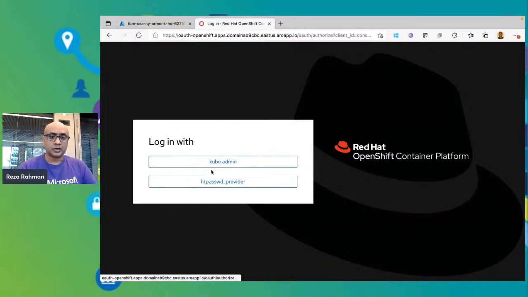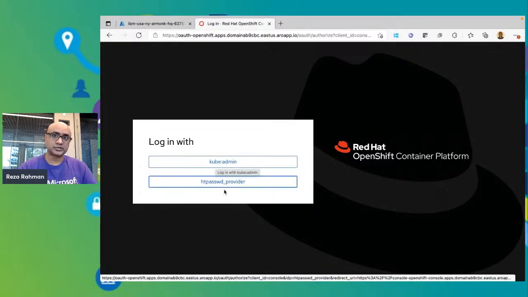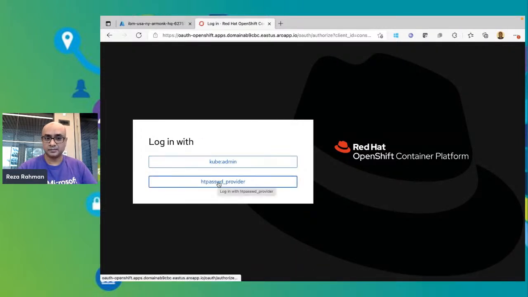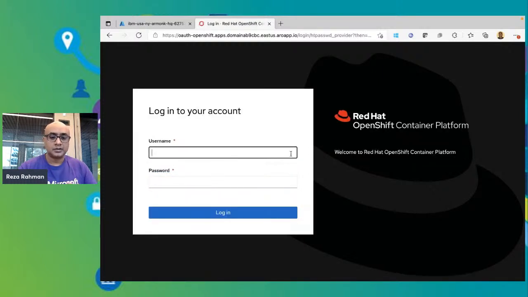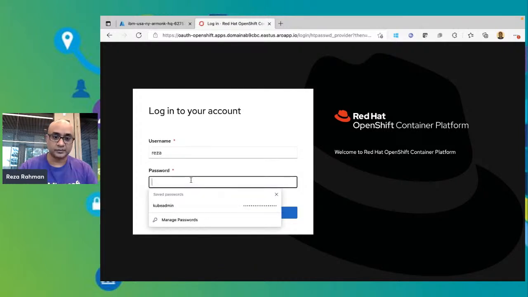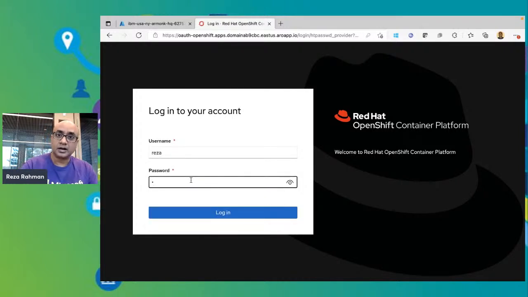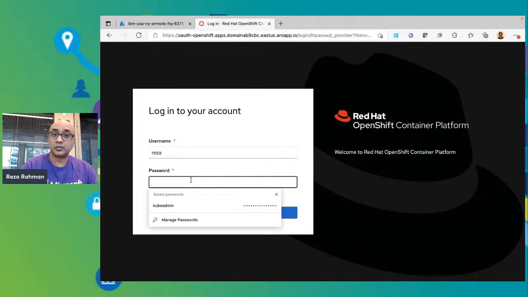Okay, so I'm going to log in not as kubeadmin, but as the project administrator. So let me go ahead and do that. So I'll log in as myself. This is the username and password that I specified in that wizard earlier.